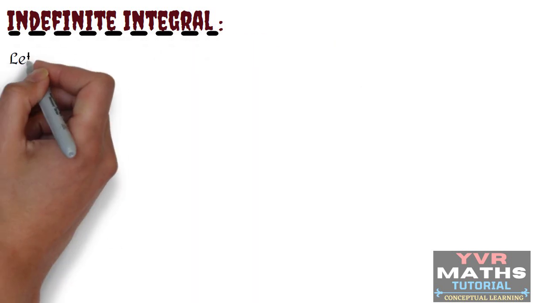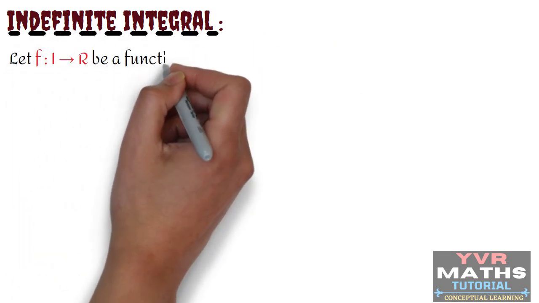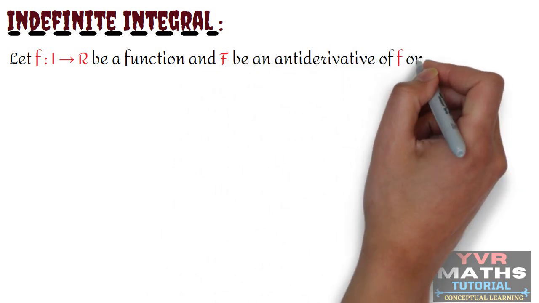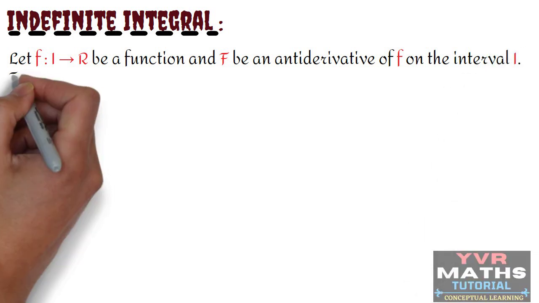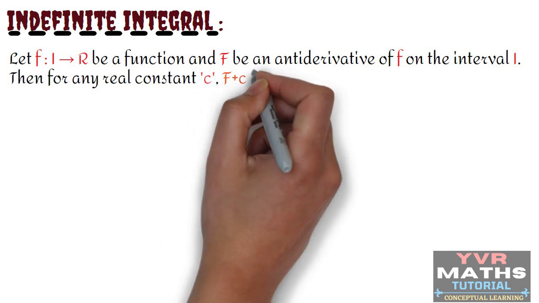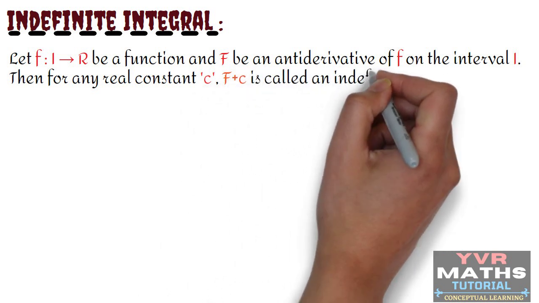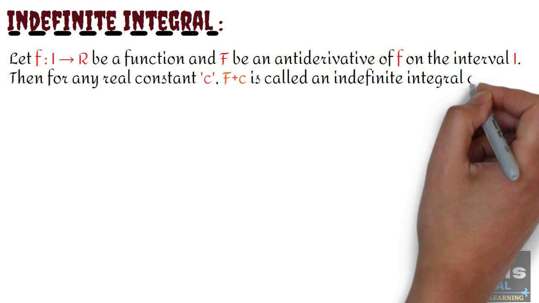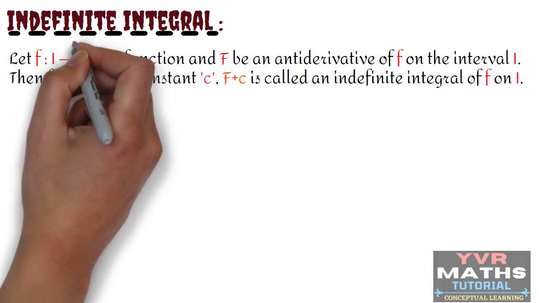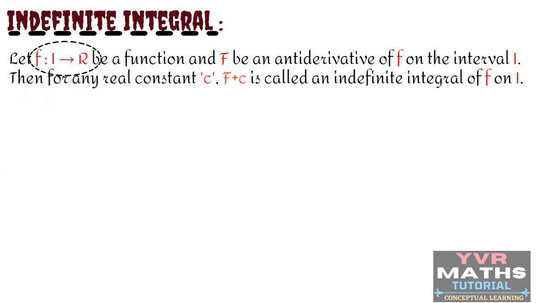Let f be a function from I to R and capital F be an antiderivative of small f on the interval I. Then for any real number c, F + c is called an indefinite integral of f on I. That means if f is a function, then the family of all its primitives or antiderivatives is called the indefinite integral of f.